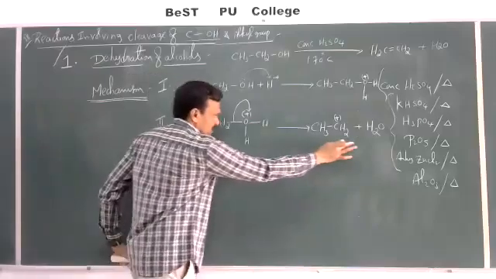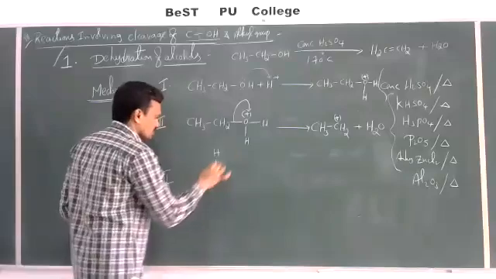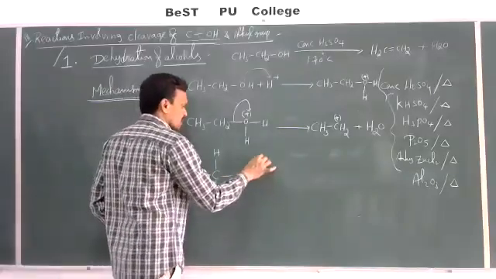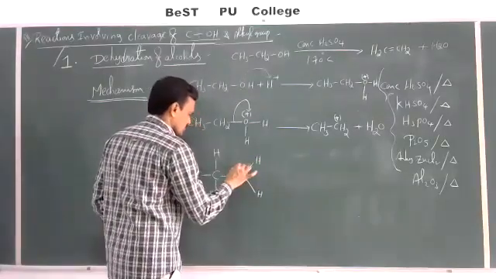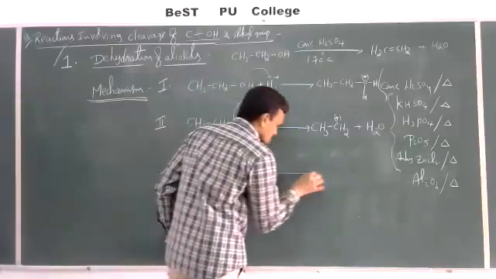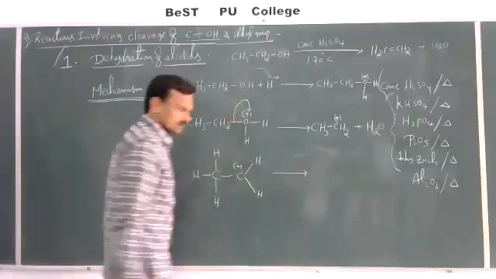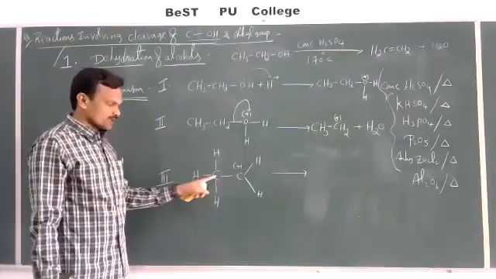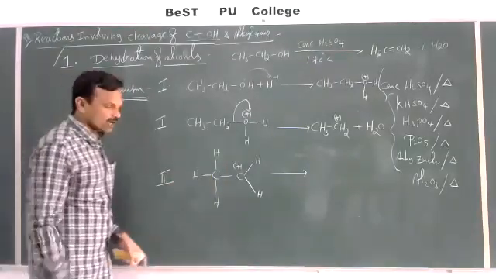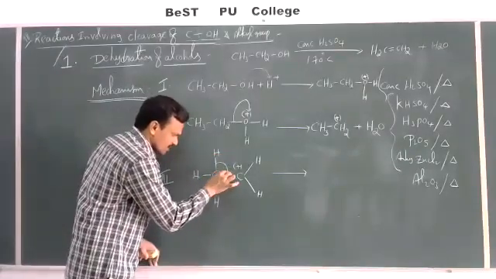Now what did we get here? Ethyl carbocation. So I'll take the complete structure of ethyl carbocation here. Now, loss of a proton from this ethyl carbocation. From this ethyl carbocation, a proton gets eliminated. How does the proton get eliminated? This C-H bond electron pair is shifted here.